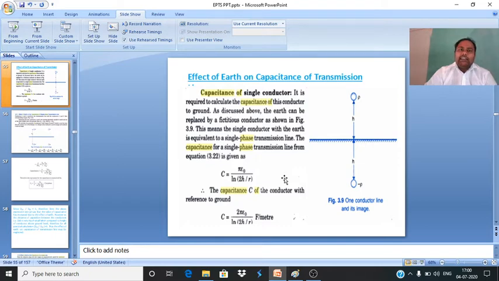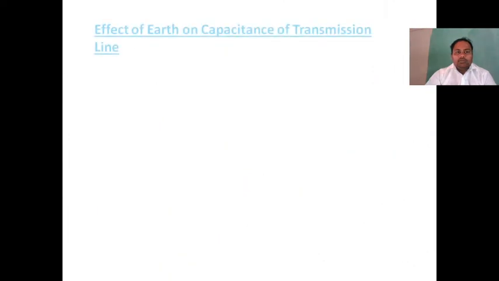While taking the earth into consideration, what happens to the capacitance value? Definitely the capacitance value increases while taking the effect of earth into consideration. This is a very important point. While taking earth into consideration, the capacitance value increases. So how do we derive the formula? We will see the effect of earth on capacitance of a transmission line.